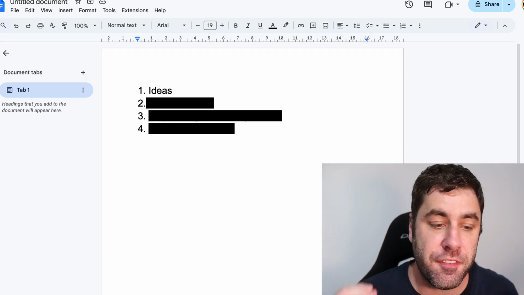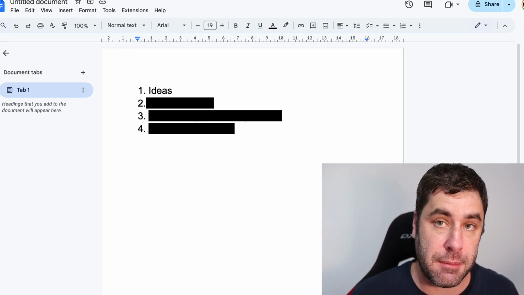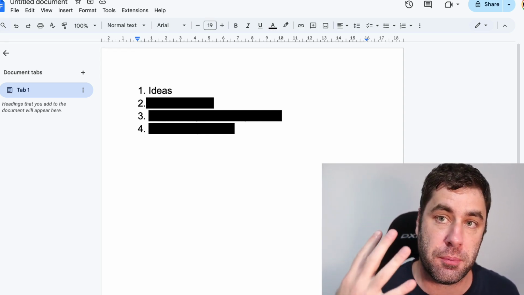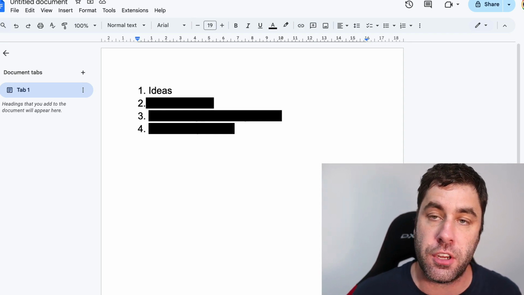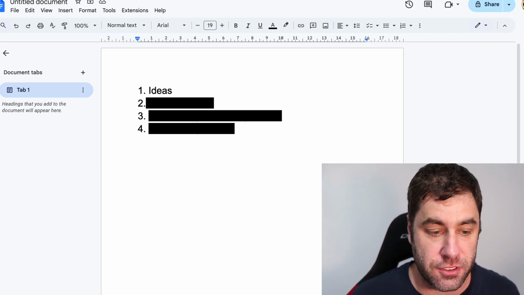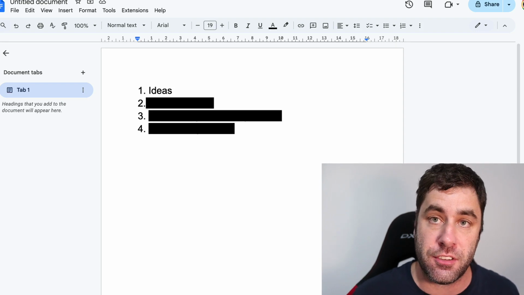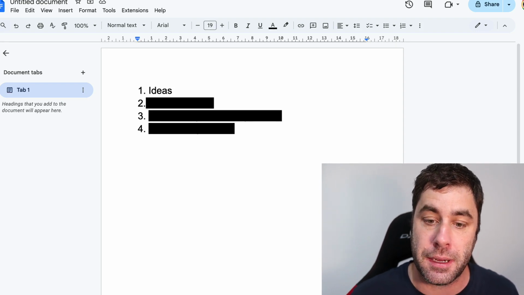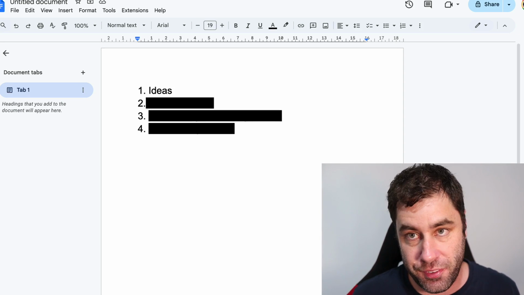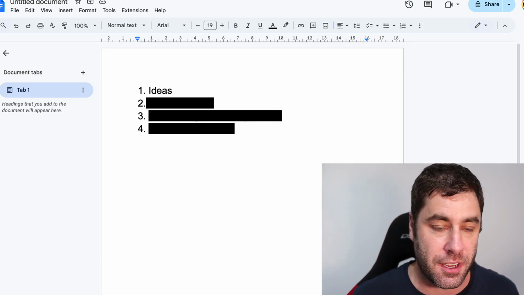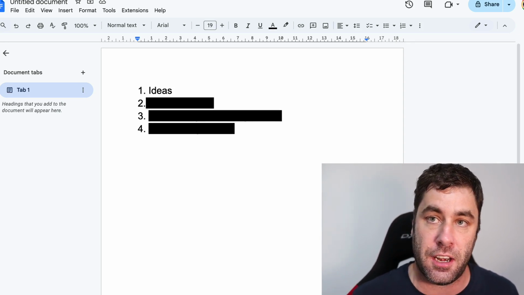All right, guys, so the first step to this is we need to actually come up with an idea, and there's 4 steps to this, and I'm going to take you through every single one of these steps. So the first one is we need to get some ideas so we can go ahead and make money online. Now, the fact that AI is here now, ChatGPT, it's so easy to get ideas.